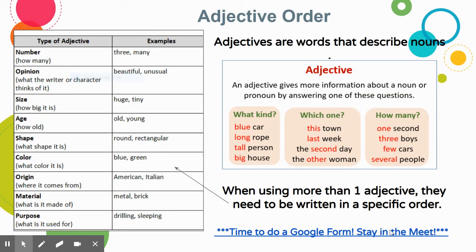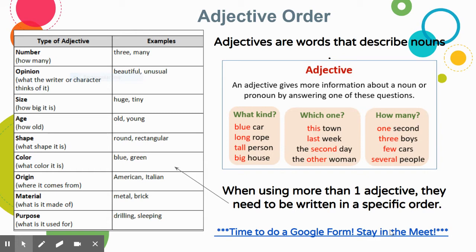So some review for adjective order. Remember when we're talking about adjectives, we're talking about words that describe nouns. They might describe which kind, which one, or how many. Those are just a few examples. Blue, last week, 1 second. Those are examples of adjectives. So remember, they go in a specific order. That order is over here on the left-hand side of your screen. They go in order by number, then opinion, size, then age, shape, color, then origin, material, and purpose.